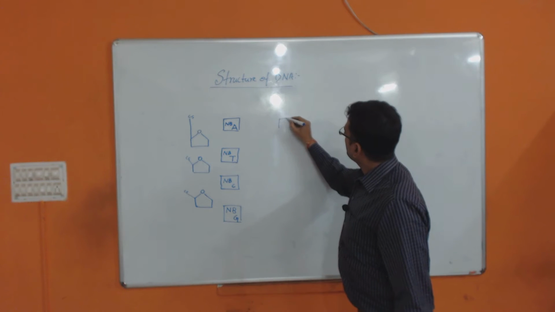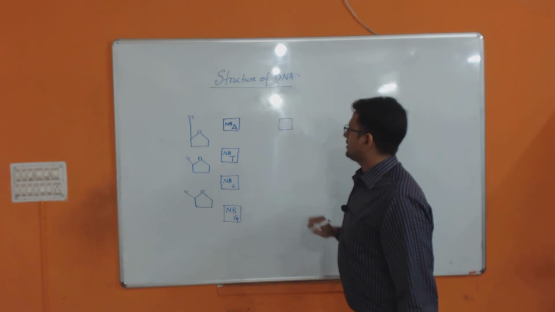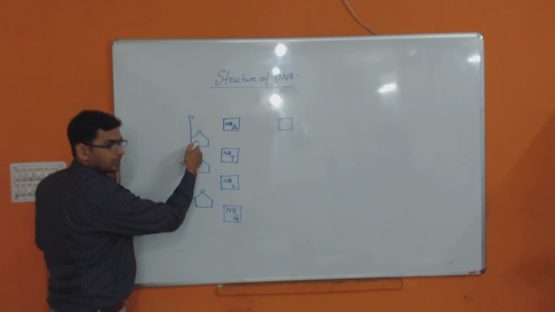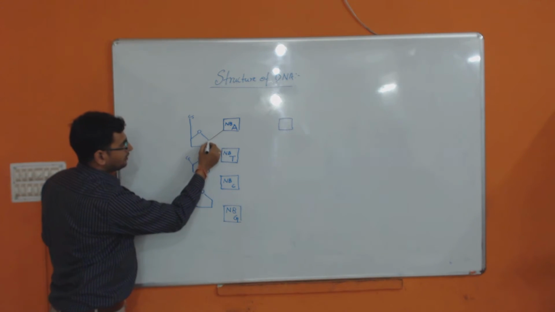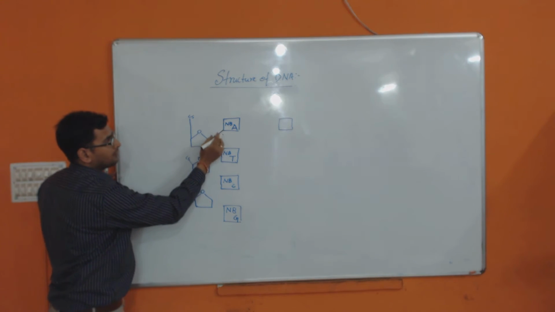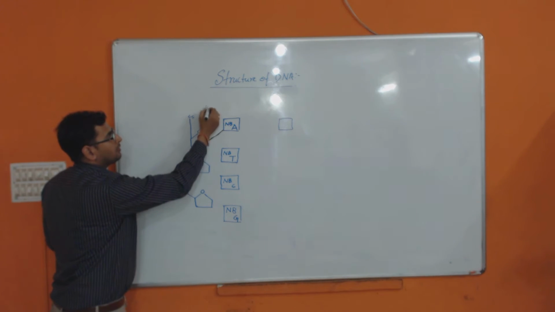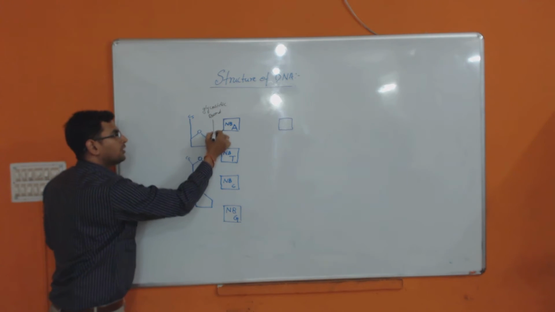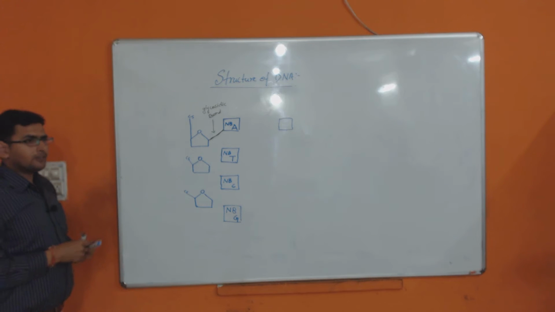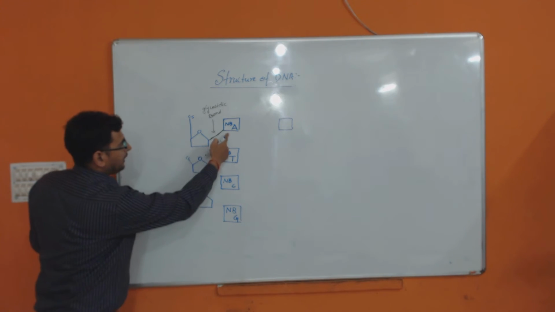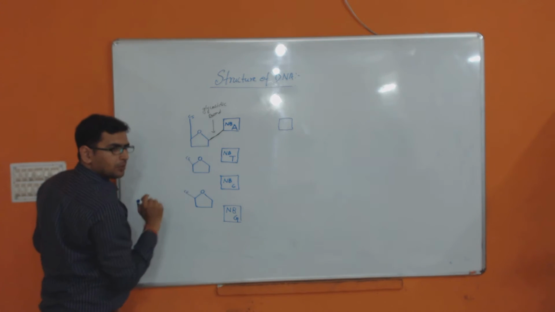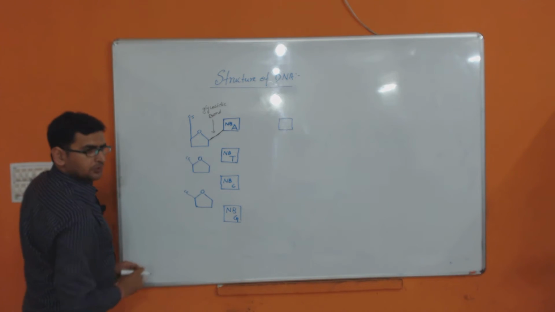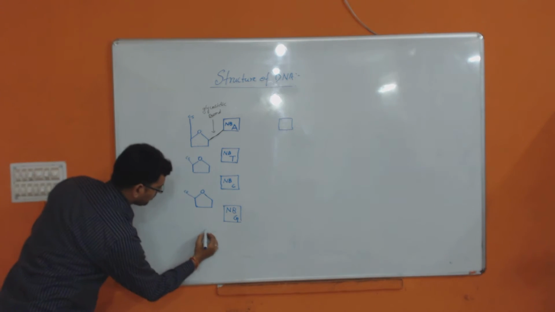Now see, your nitrogenous base and your sugar will be joined by a glycosidic bond. This bond is a glycosidic bond. Okay. Base will be bound with sugar by glycosidic bond. I am taking only 3 sugars here. You can draw one more here also. Not an issue.